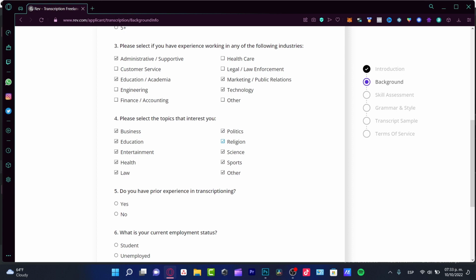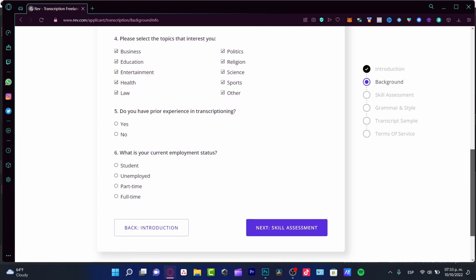Now, do you have prior experience in transcription? If you don't, well, I must advise you to put yes in our case. Now, what's your current employment status? If you're a student, it's totally okay, but I strongly suggest you guys keep part-time so they can consider you really for real here in the application. So I'm going to just stick with part-time and go into the skill assessment.